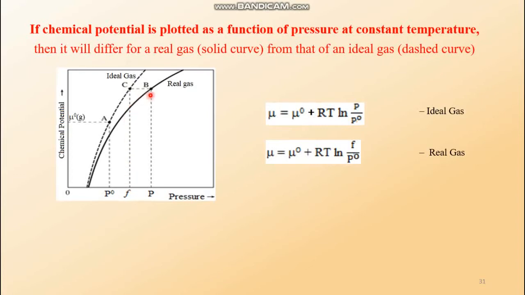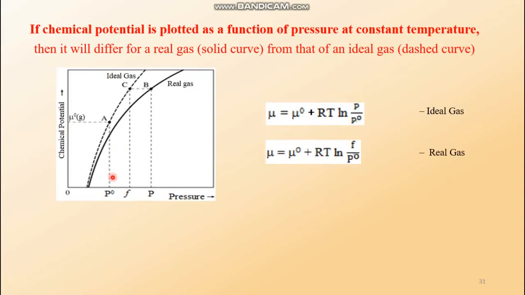So this is a property of the real gas, not of the ideal gas. What we say is that fugacity is the idealized pressure of the real gas. That means in its definition we say that there would be no intermolecular attraction force. Then at the same chemical potential, the pressure that could be measured is the fugacity of that particular real gas. It is established from this equation or from this graphical presentation that the fugacity is always less than the original pressure. F is always less than P.